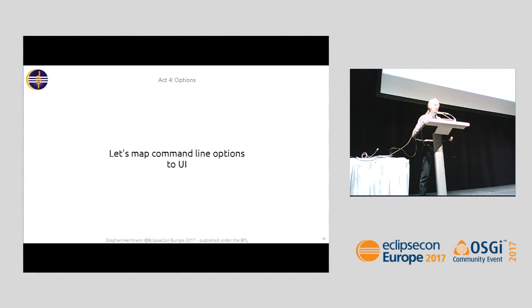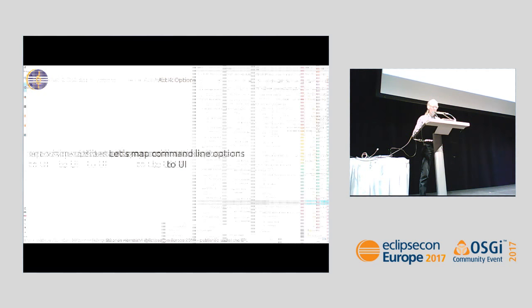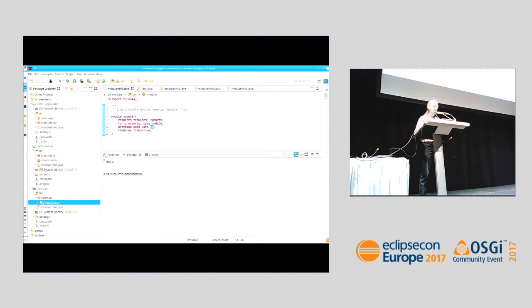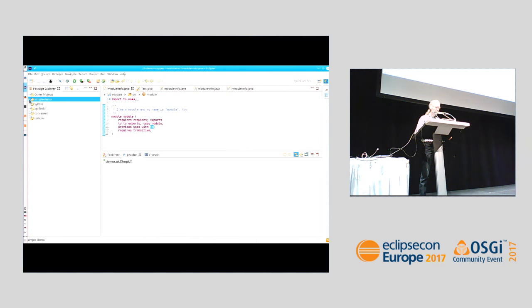I slowly learned that a lot of the details of Jigsaw are actually not in the language specification but in command line options. And admittedly, quite late in the game, we then started to add a little bit of that also to the UI in Eclipse so that you don't have to learn all those command line options. And here's a project that seems to compile fine in Java 8.